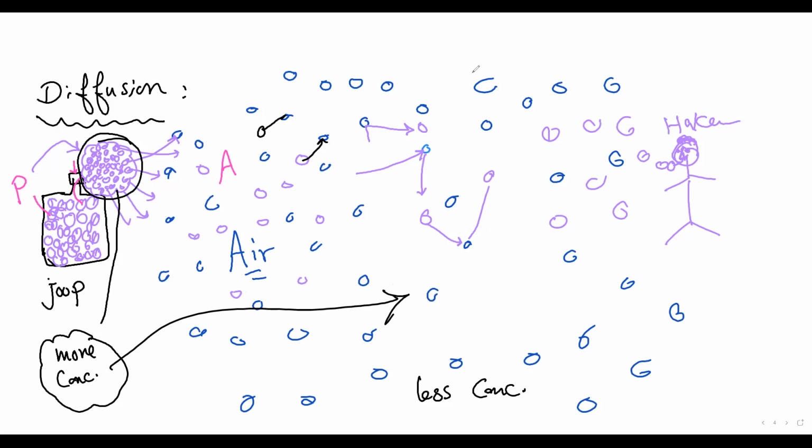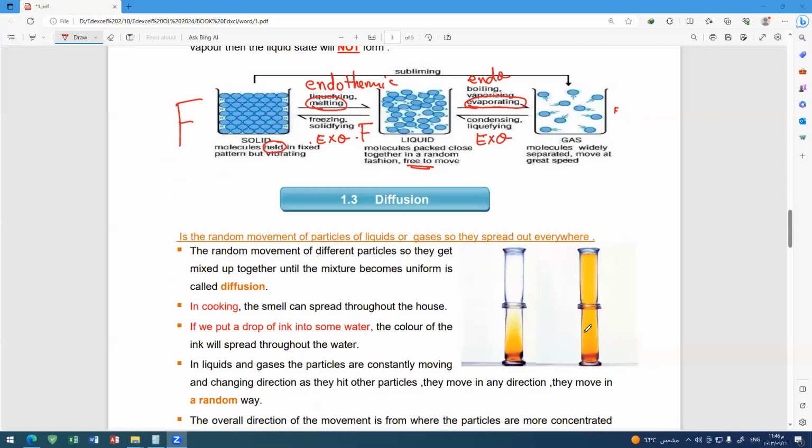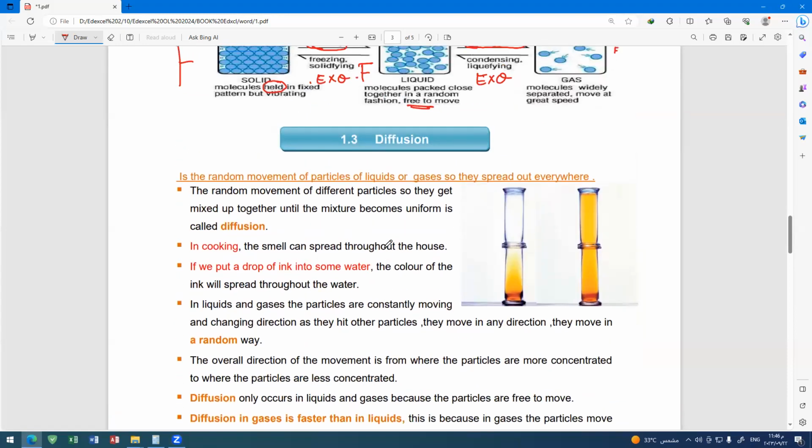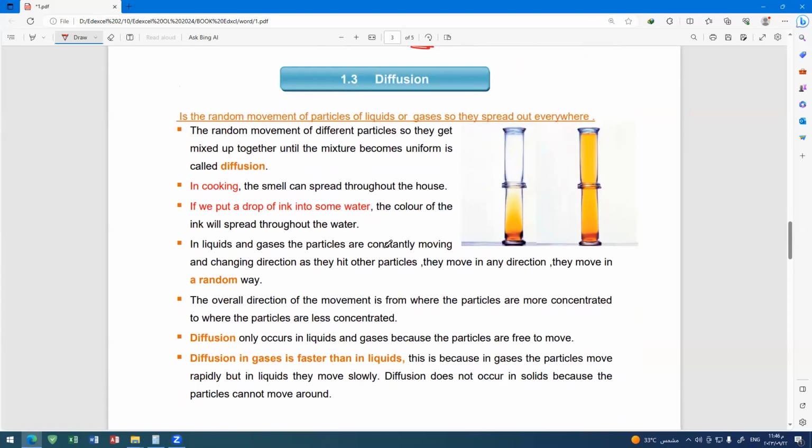Look with me, please, at what is meant by diffusion. Diffusion is the random movement of particles of liquids or gases. Of course, why don't we say solids? Because solids cannot diffuse. The solid particles stay in their positions and cannot move, so they cannot diffuse. Random movement of particles of liquids or gases, so they spread out everywhere.